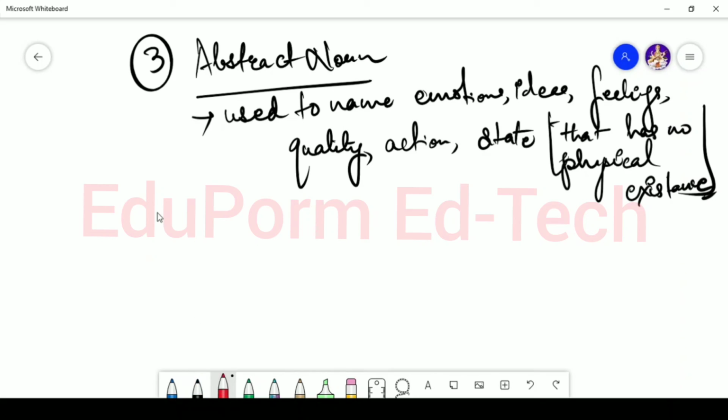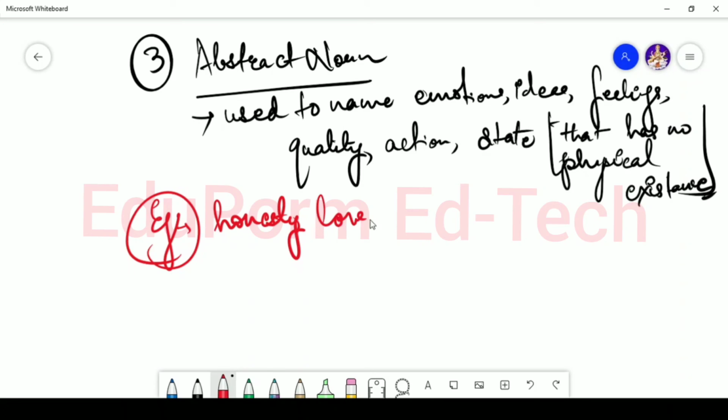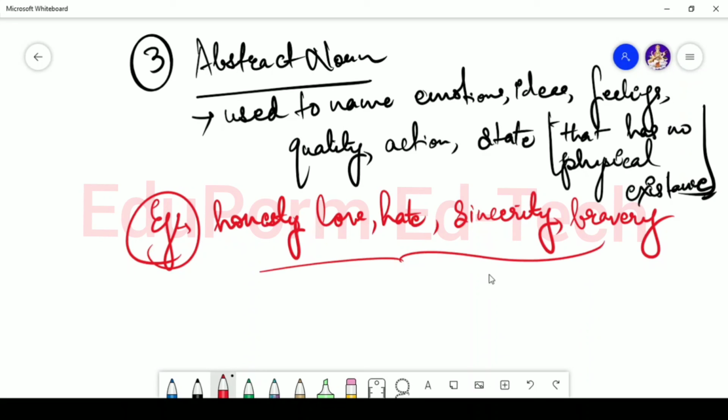Let's say for example, honesty or love or hate or sincerity or bravery. Now these all are the names of emotions, ideas or feelings or quality or action or state.